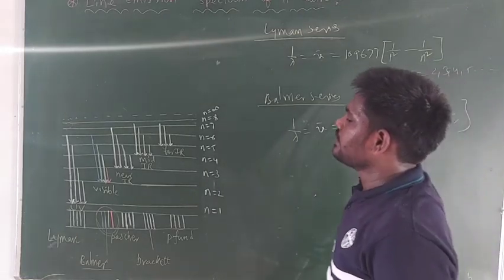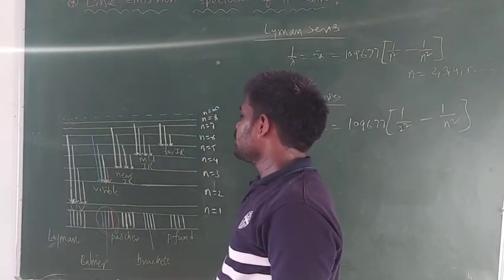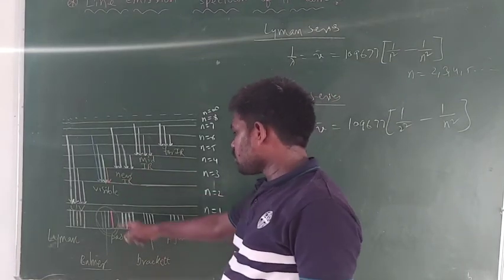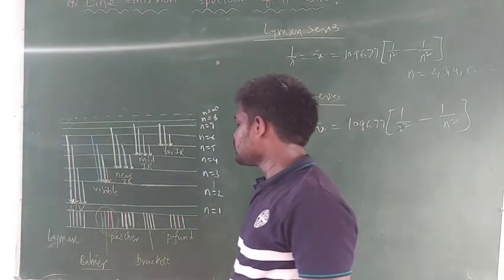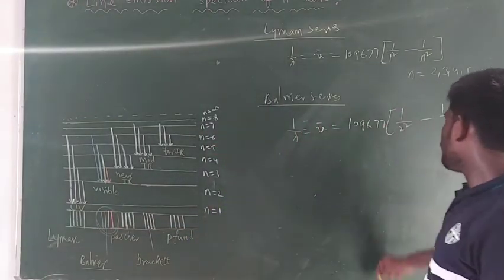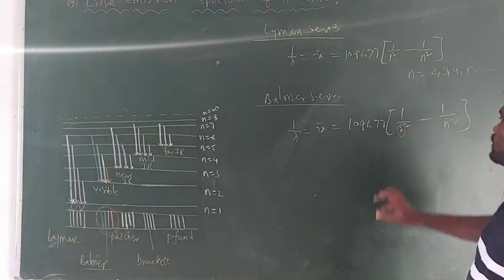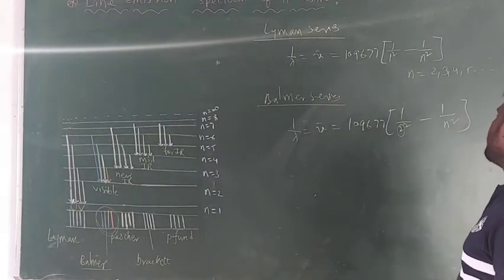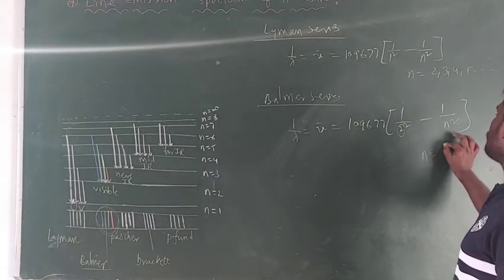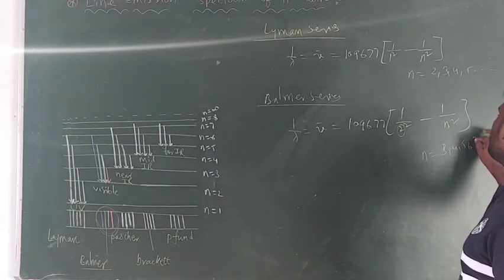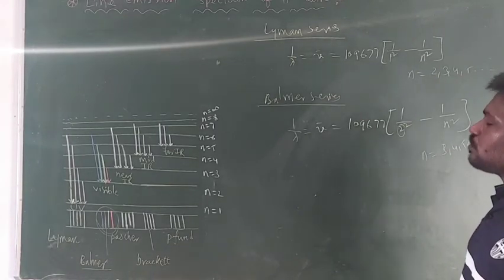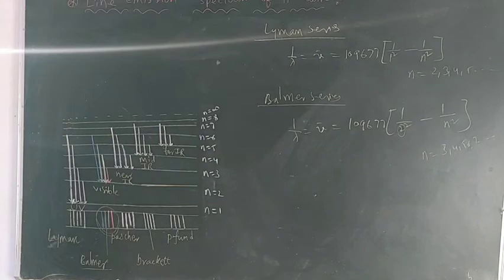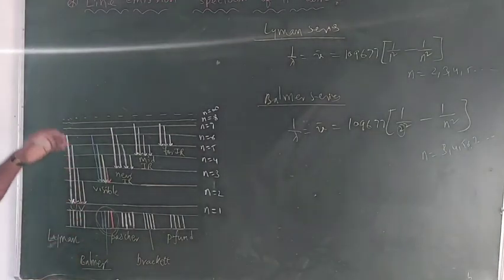So now guys, in the Balmer series, the electron jumps from a higher orbit to the second orbit. It leads to the formation of the spectral lines. This series is known as the Balmer series. In this formula you have 1/2². Here 2 means electron de-excitation takes place to the second orbit. And n means n is equal to 3, 4, 5, 6, 7 and so on. By using this formula we can find the wavelength of emitted light during the de-excitation of the electron from a higher orbit to the second orbit.